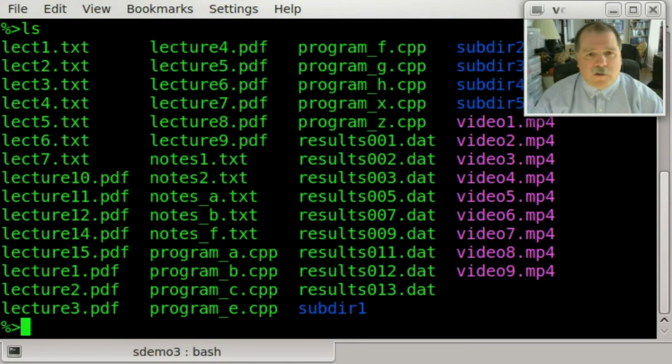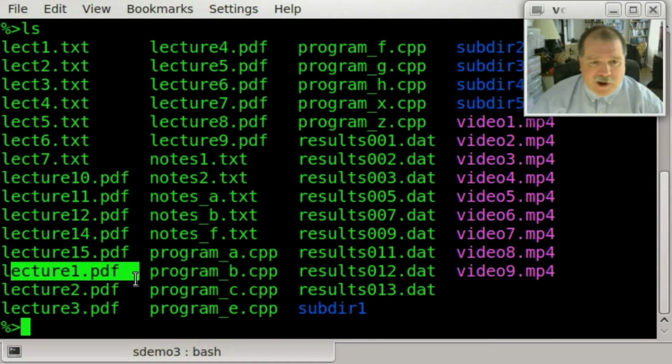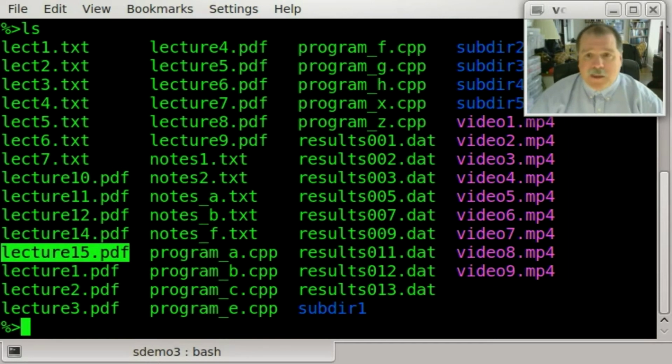In the shell window that I have open here in my current directory, if I do an ls, you can see I have quite a few files. And you can see these files have patterns in their names. For example, I have a bunch of files here, lect1.txt through lect7.txt. Their file names look very similar to one another. They're differing in this case by a single character, which is 1 to 7. Or I have a bunch of files here that have lecture notes in them, lecture1.pdf right here, all the way up through lecture15.pdf here. These share common attributes as well.